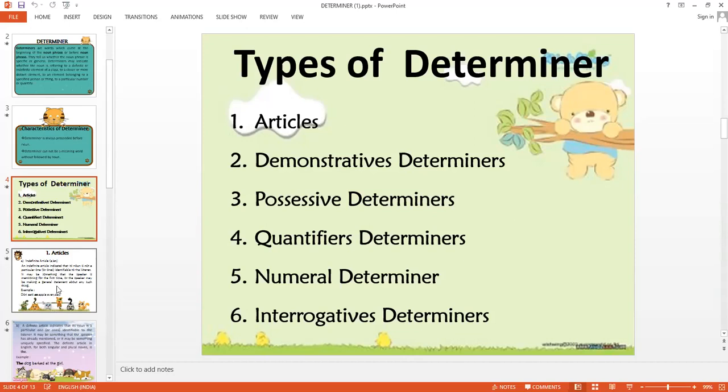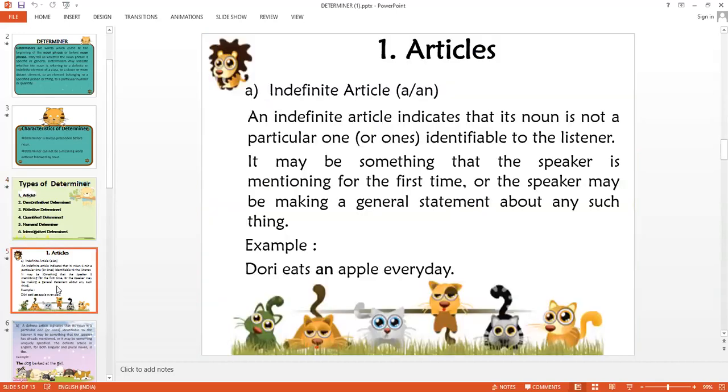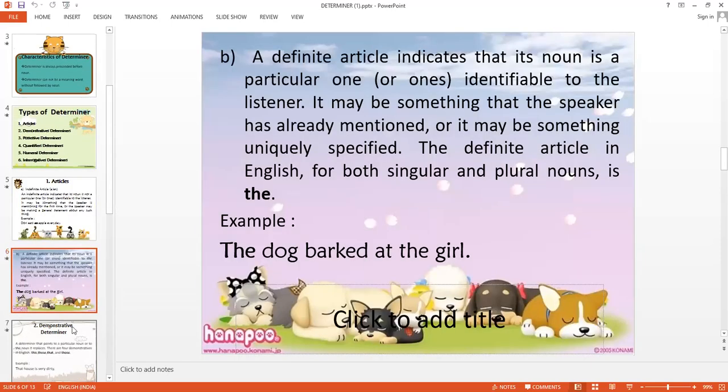So let us move on and then we'll do the exercise. Articles, and an indefinite article, right? An indefinite article indicates its noun is not a particular one. It may be something that the speaker is mentioning for the first time, right? A man was standing there at the roadside. Fine, indefinite article. Moving on to the next part, definite article, the particular one, right? Identifiable to the listener.